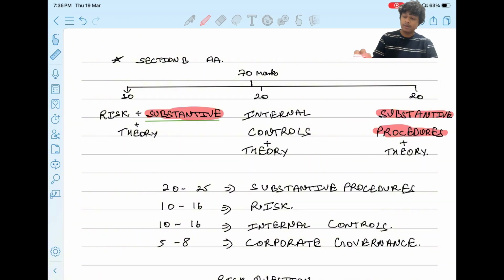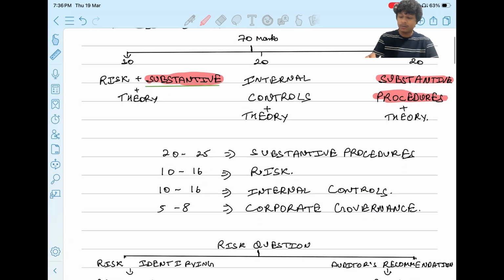And you have to remember one thing: theory is important, because every part of section B will have a theory question, maybe of 2 marks, 4 marks, 5 marks, or 6 marks. So you have to keep that in mind.